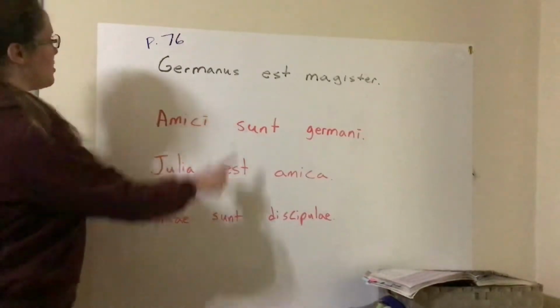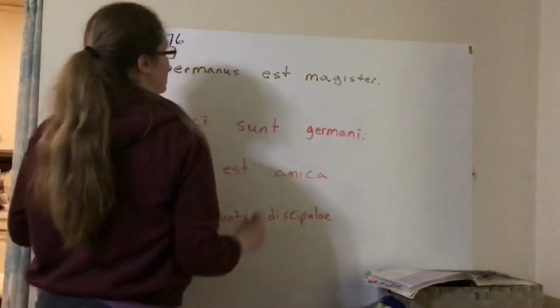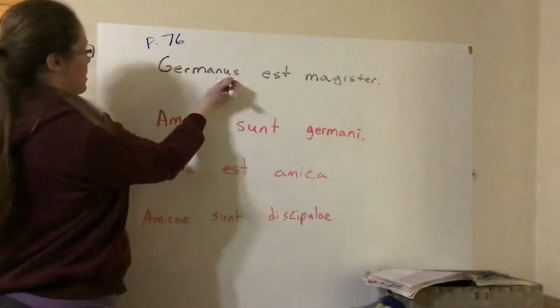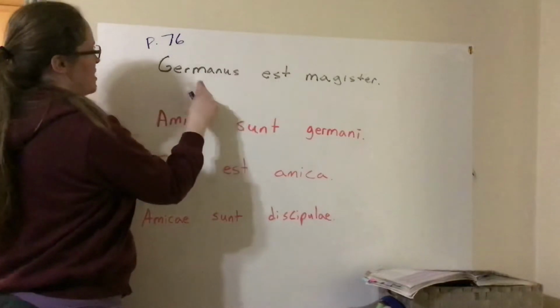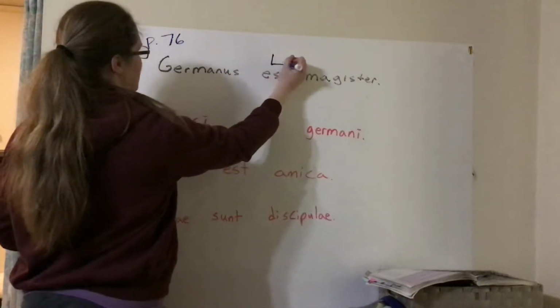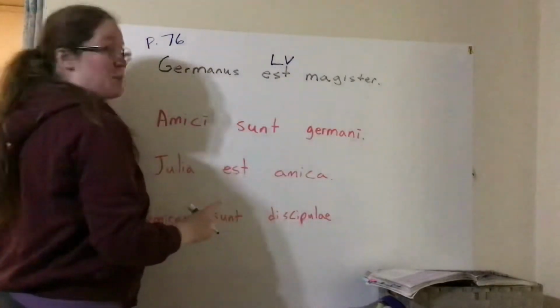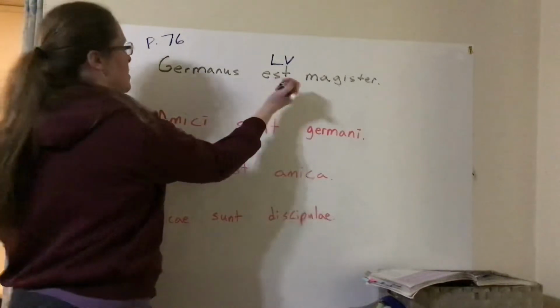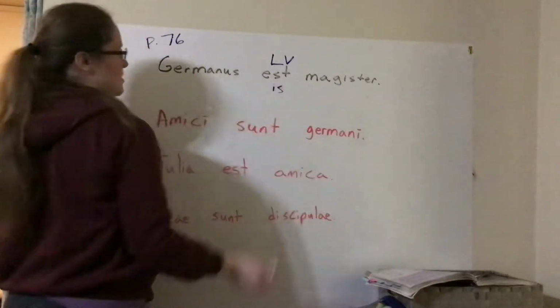All right, so we have Germanus est magister as our first sentence. Germanus is on this side of our linking verb, est. Right now the only linking verbs that we've been using are either est or sunt. Est is a linking verb because it means is.